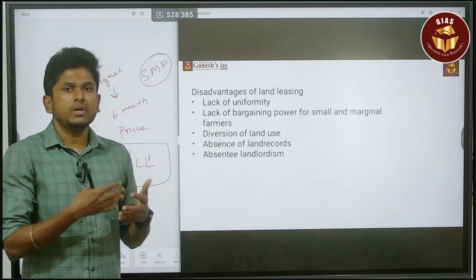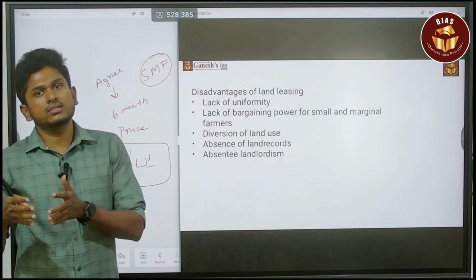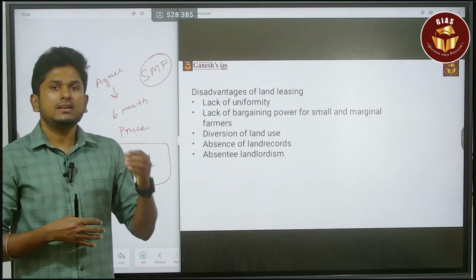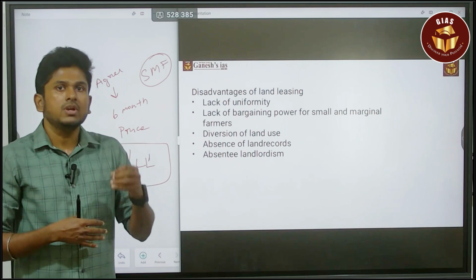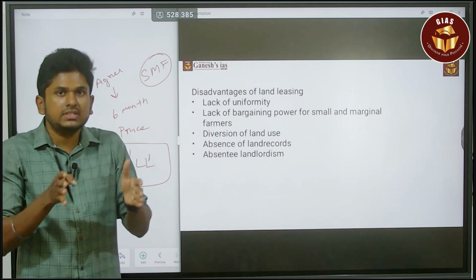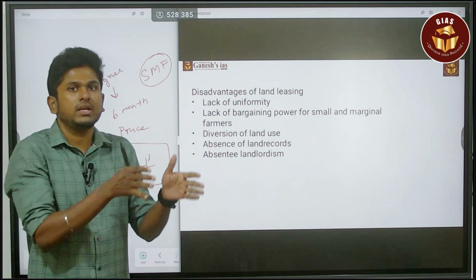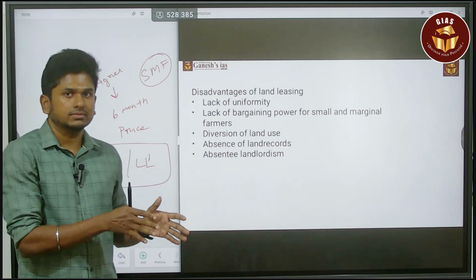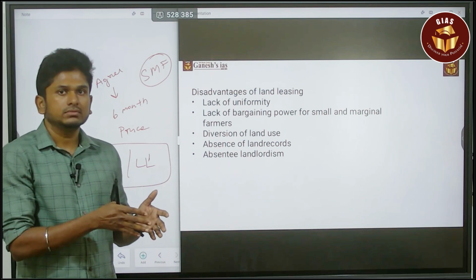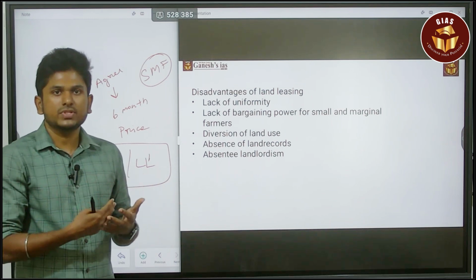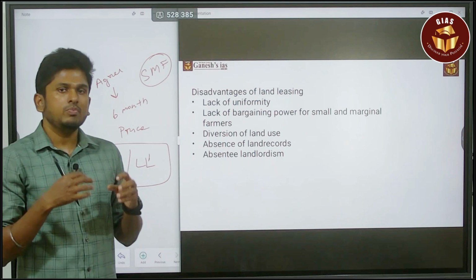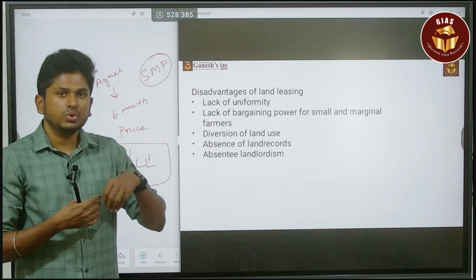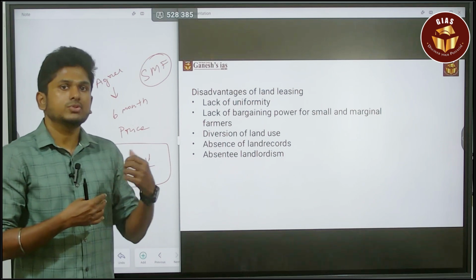In that scenario, how will I maintain productivity in the longer term? That is also a major issue with land leasing, because the leaser's major motive is to make a huge profit within the given time frame of the lease. So they won't consider my soil quality, the environment, or the irrigation facility. Their focus is only on making a huge production, so my land's productivity is going to be affected.